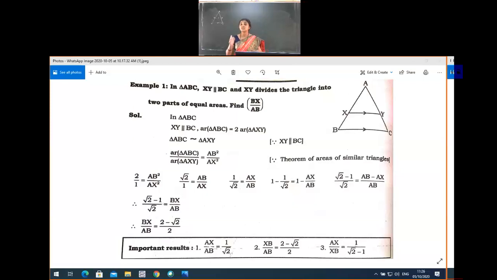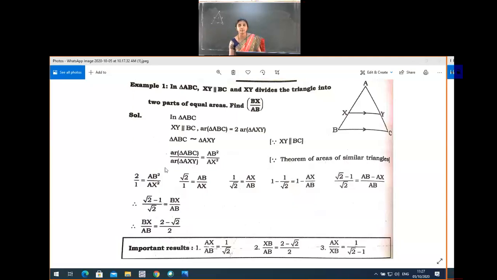Areas of similar triangles are proportional to the squares of the corresponding sides. We can take that result now. Area of ABC divided by area of AXY is equal to AB square divided by AX square. That is the theorem of areas of similar triangles.